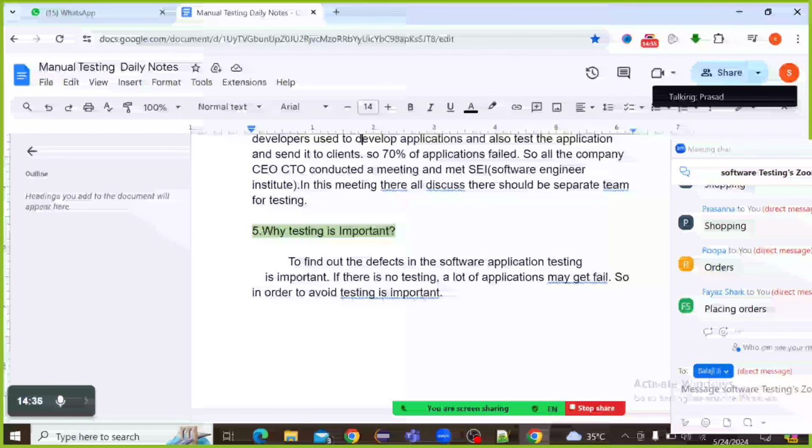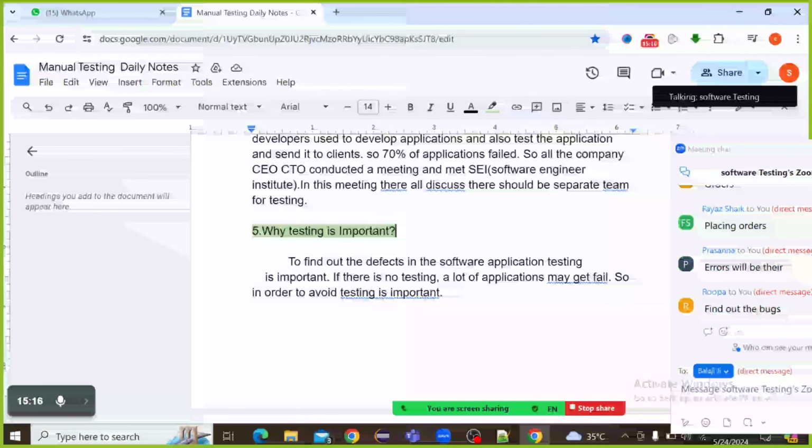Next, why testing is important. Tell me anyone, why testing is important. Errors will be there, so for that purpose we have to do testing.